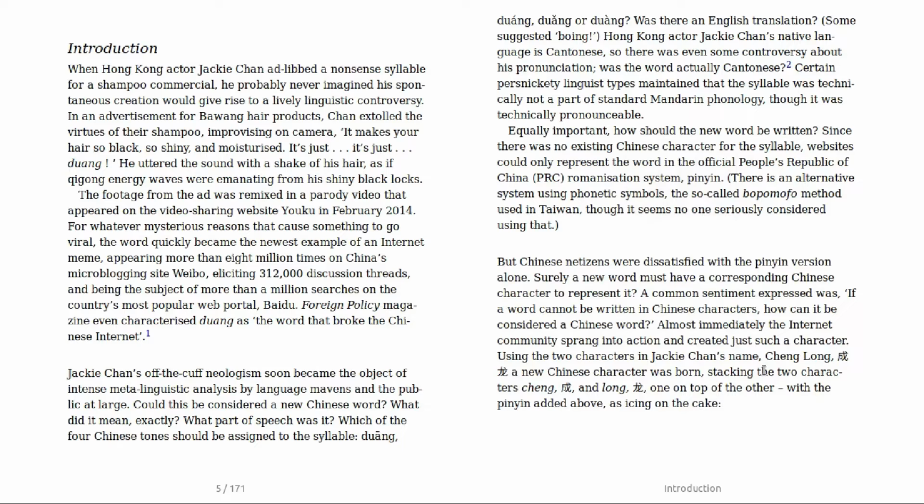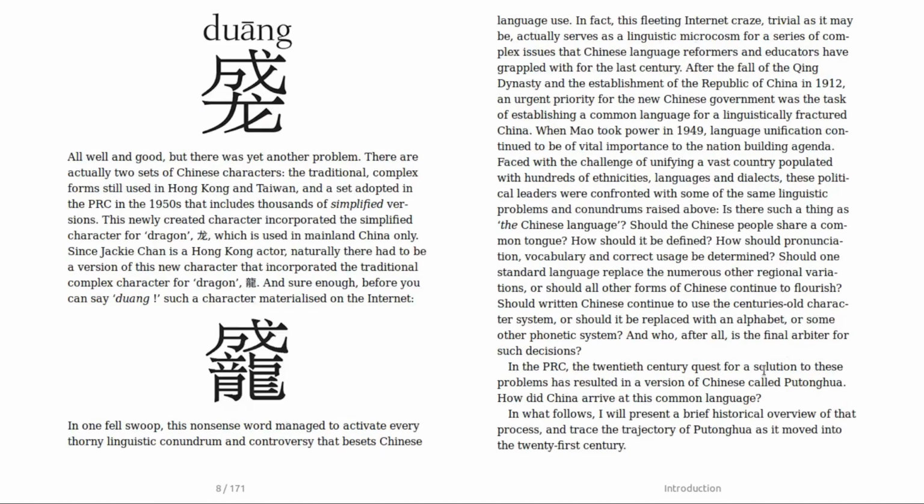Using two characters in Jackie Chan's name, Shang Long, a new Chinese character was born, stacking the two characters Shang and Long one on top of the other, with the pinyin added above as icing on the cake. The same character had also another Hong Kong version.